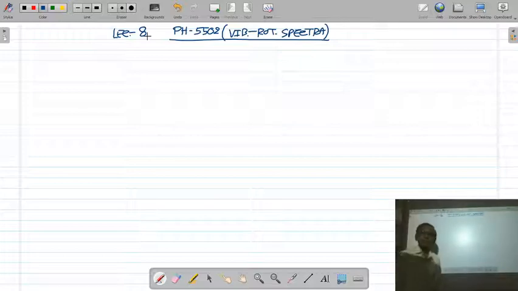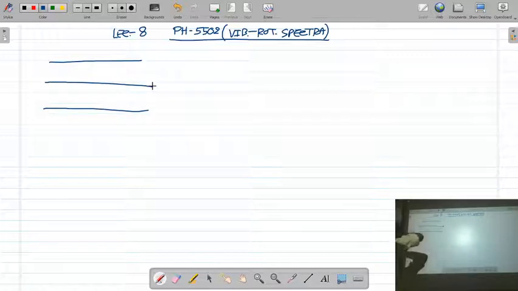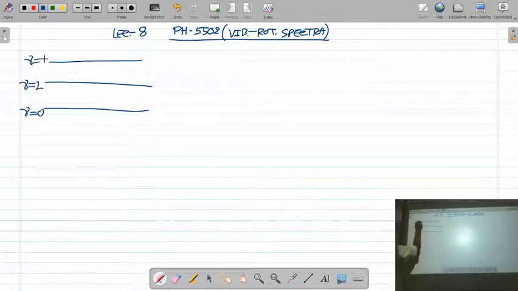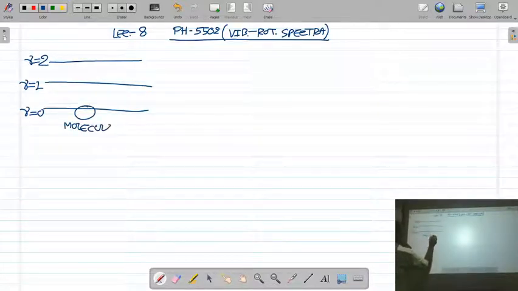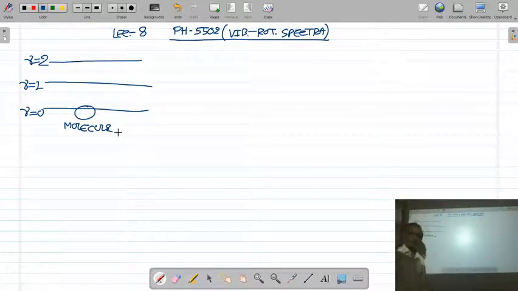As you know, we discussed that the vibrational rotational spectra arise from transition of the molecule from one vibrational level to the other vibrational level. When a molecule makes a transition from one vibrational level to the other, it will give the vibrational spectra.